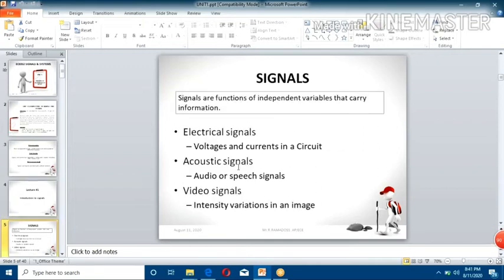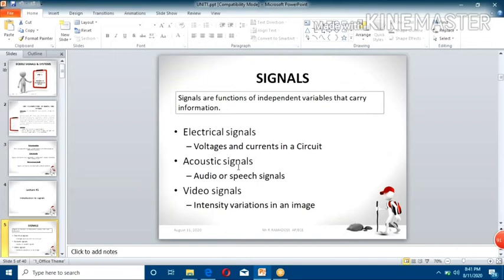So now we will move on to the first lecture. In this first lecture, I am going to discuss the introduction to signals. Already you all said you are aware about signals, so I am very happy to hear this.